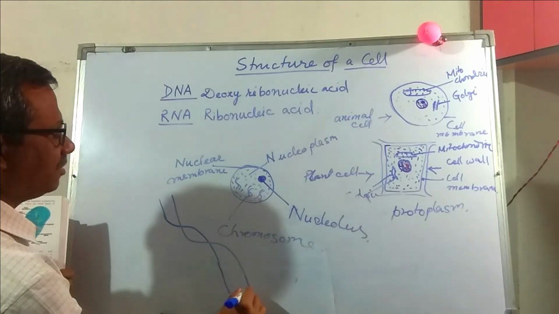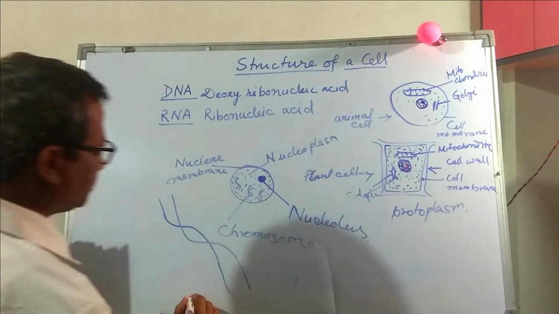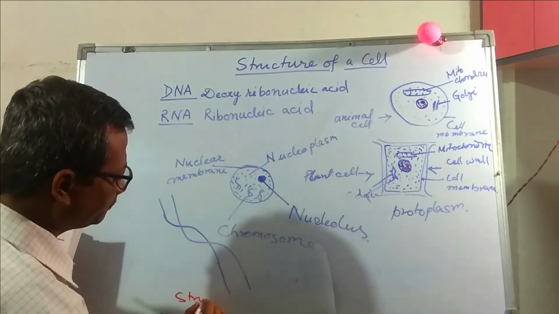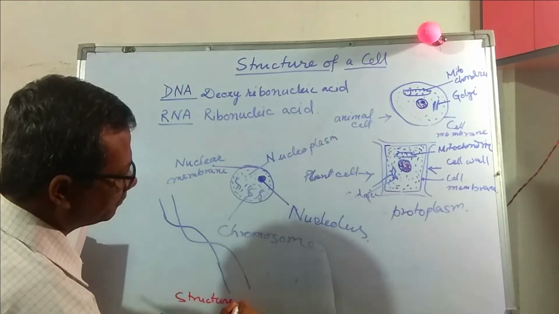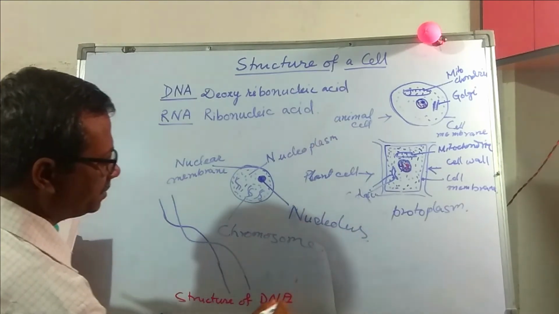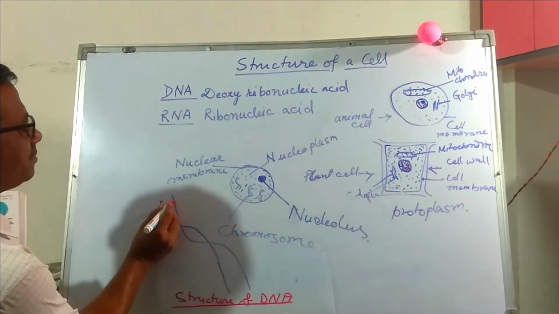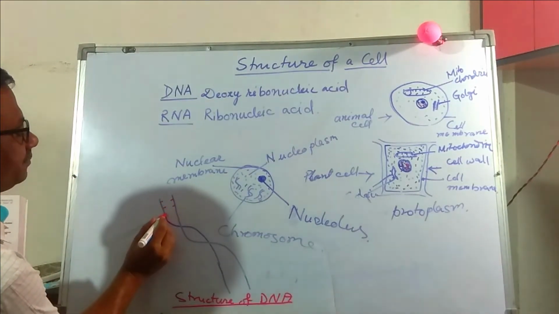This is the structure of one chromosome or DNA. Here ribose sugar are located.